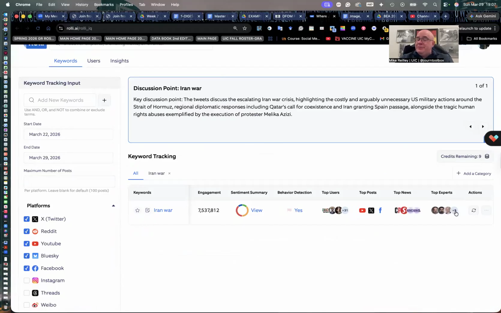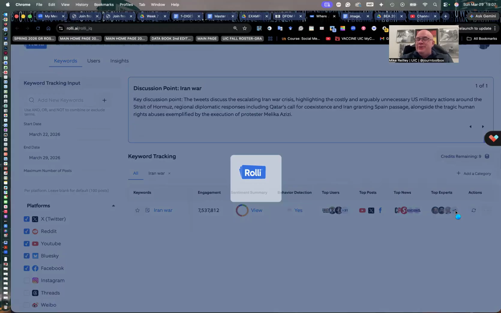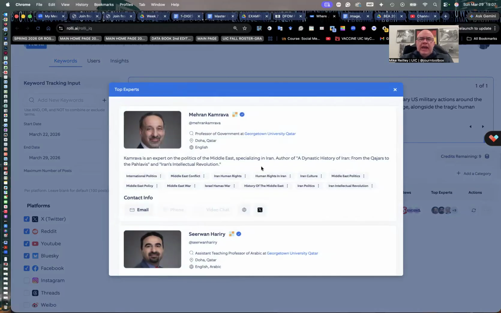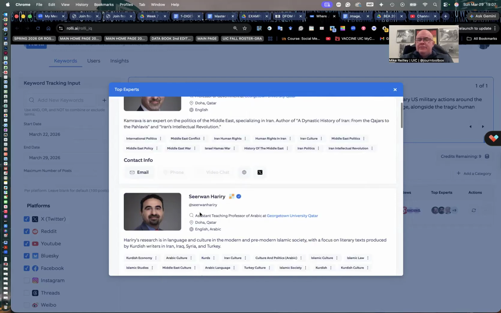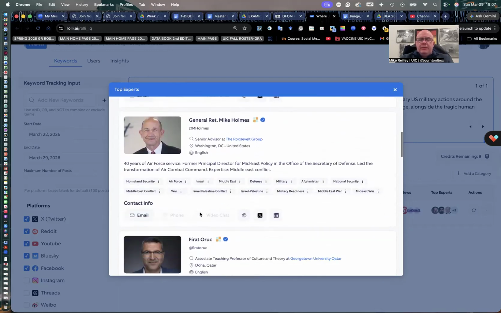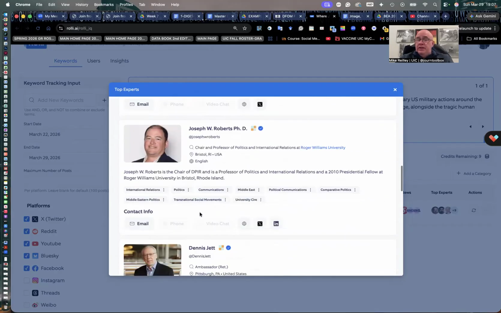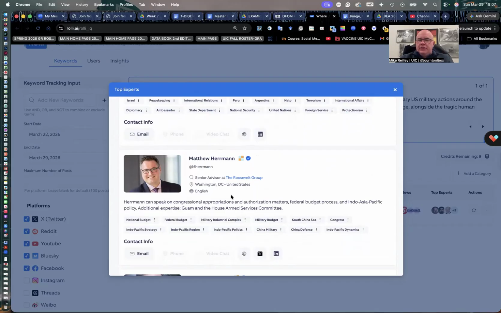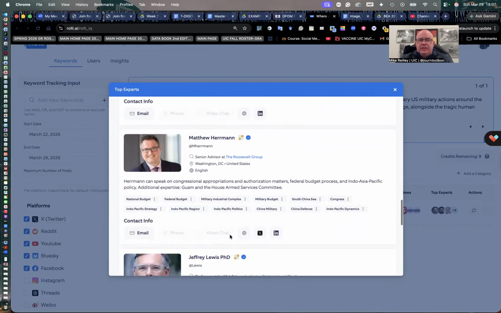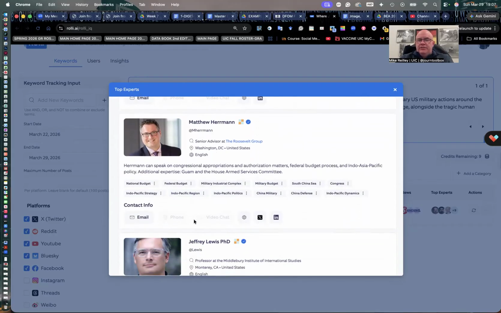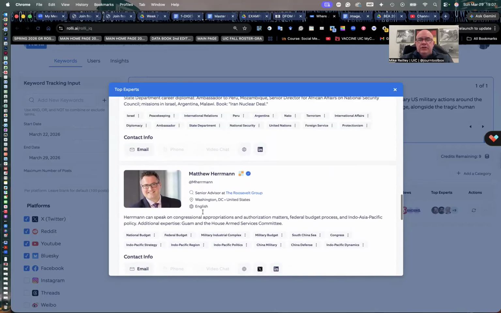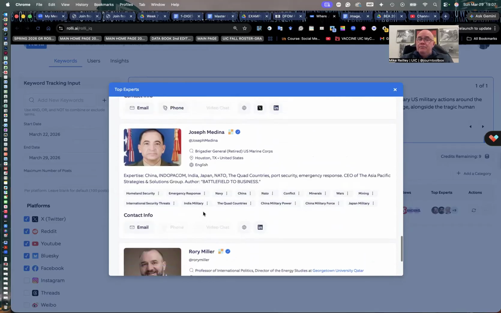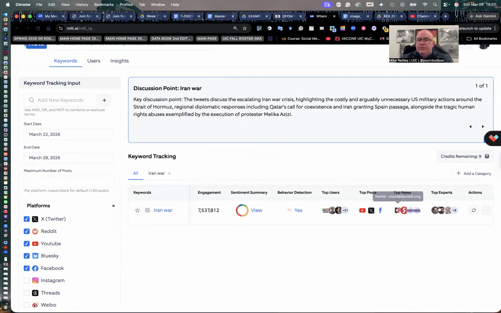And then you can also find expert sources if you're looking for somebody to interview on the Iran war. This database that they put together at Rolli app, it's really nice. These professors and other experts pay to be in there. That's how they make their money. That's why we can use it for free as journalists. And then it's got their contact information, areas of expertise. Usually has an email address down here. Sometimes their full bio too, you can click on as well. So it's kind of cool. You can reach the experts as well.